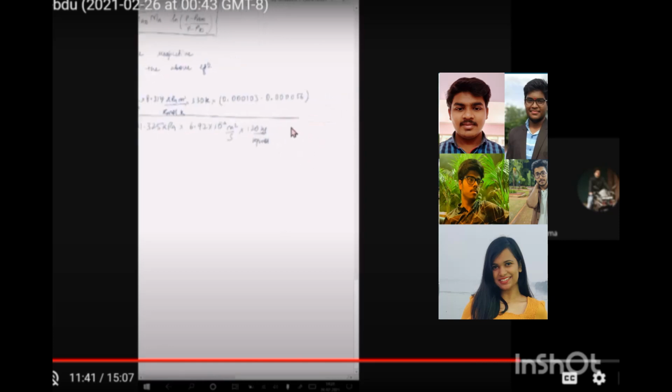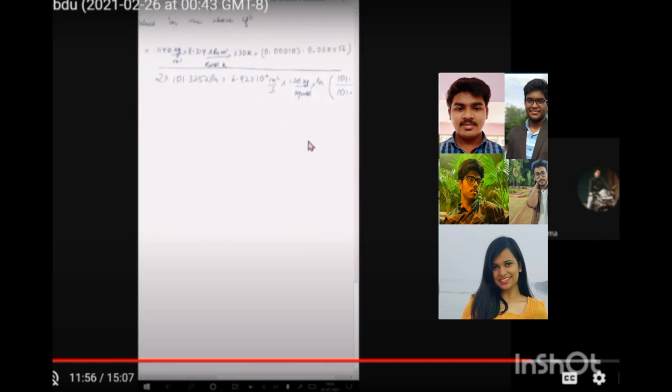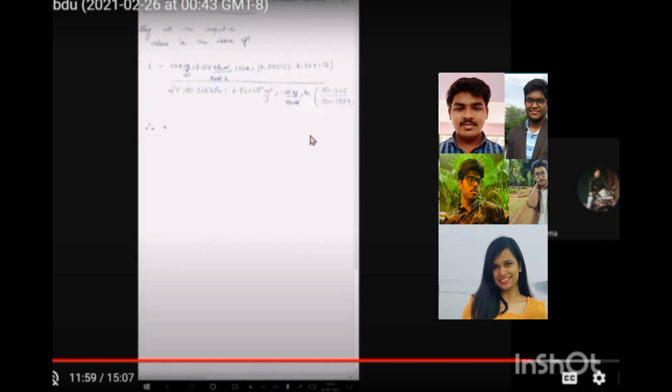Then the denominator: 2 into 101.325 kilopascal. Diffusivity of naphthalene in air is 6.92 into 10 to the power minus 6 meters squared per second. The molecular weight is 120 kilogram per kilogram mole. And then ln of 101.325 upon P minus PS, with P infinity 0, which is 101.325 minus the sublimation pressure we have got at the surface.